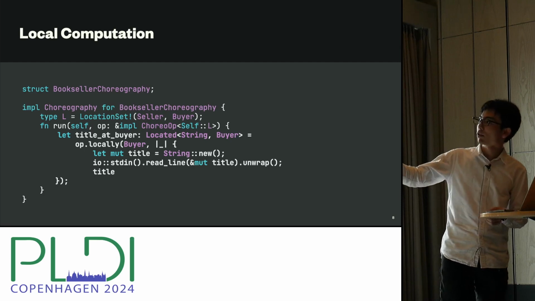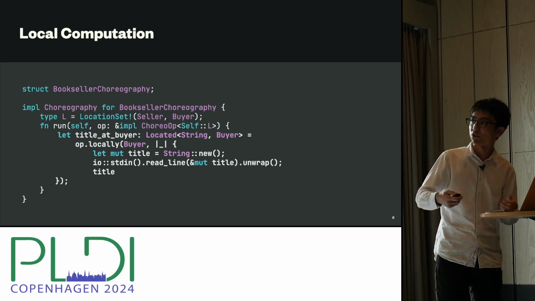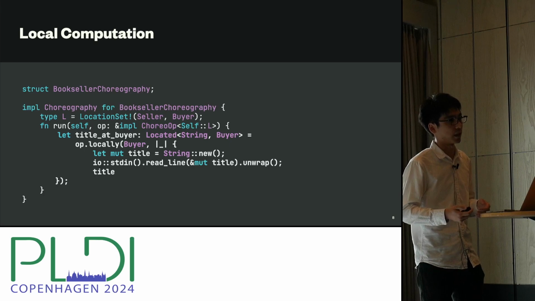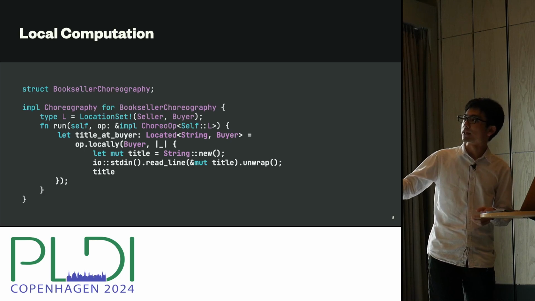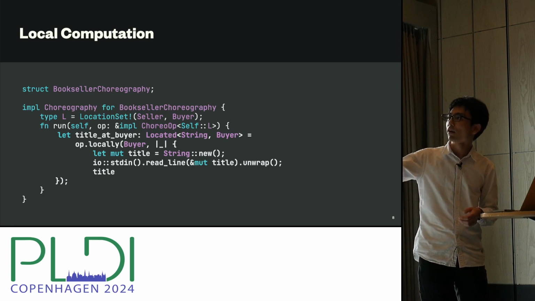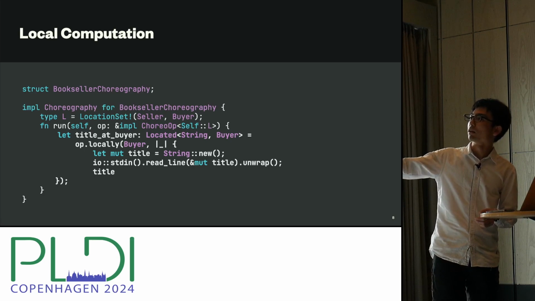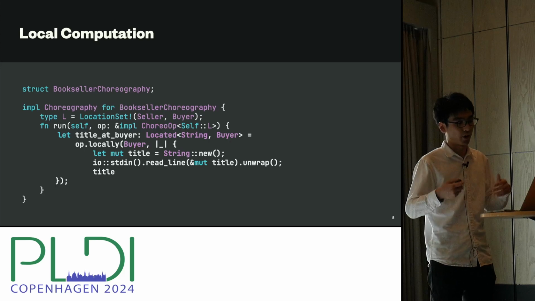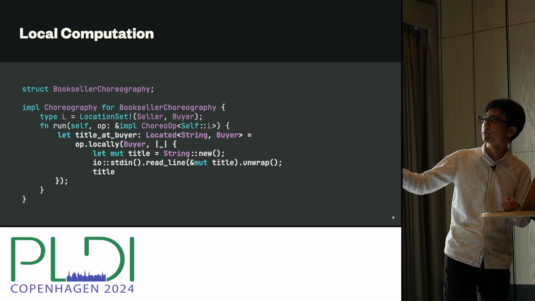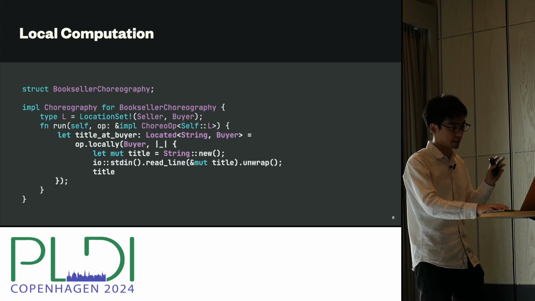So inside this closure, we are just using the standard Rust code and reading a standard input one line. Because this closure returns a string, this locally operator returns a located string. So this is a located value. And where is it located? It's located on the buyer. OK, so that's the first step.